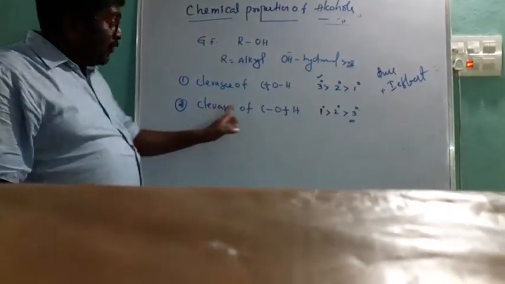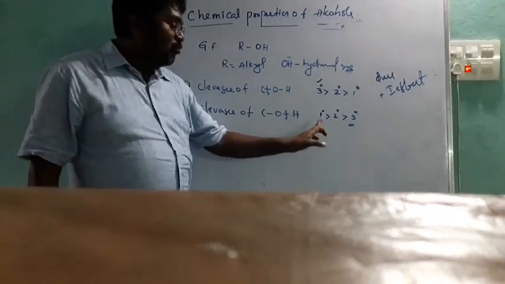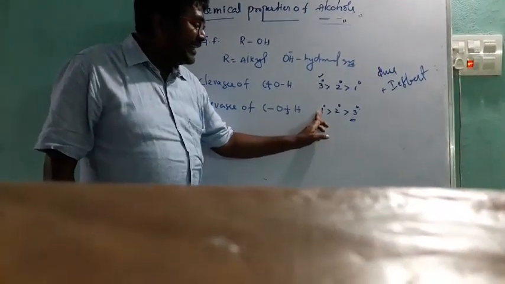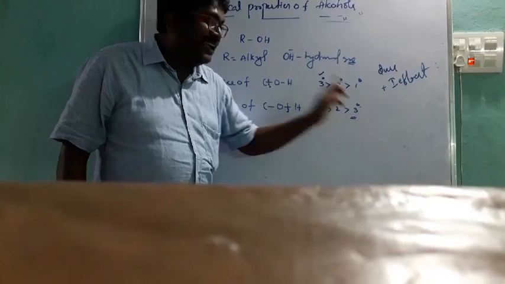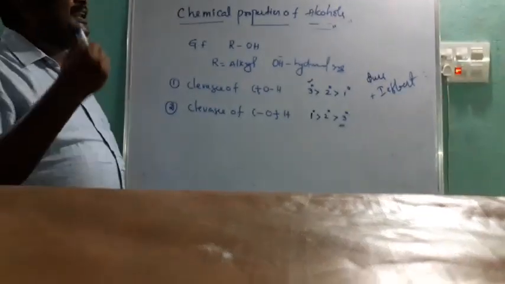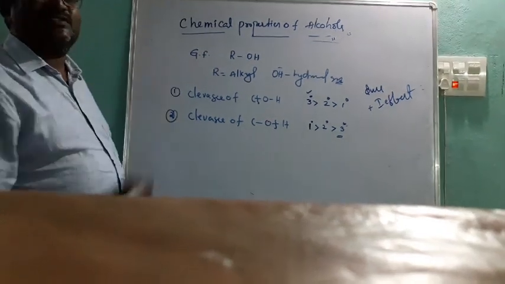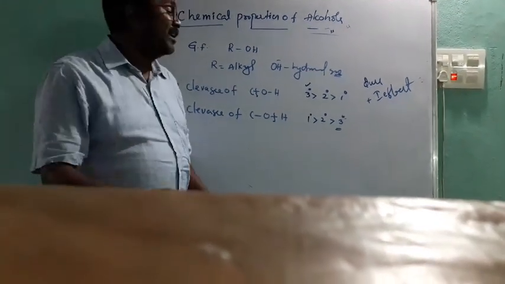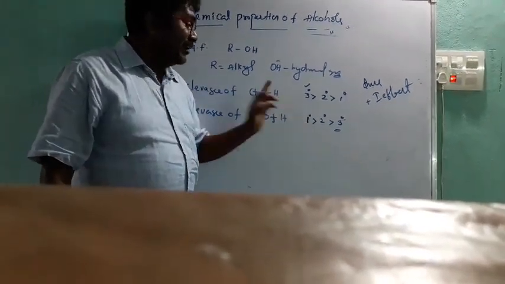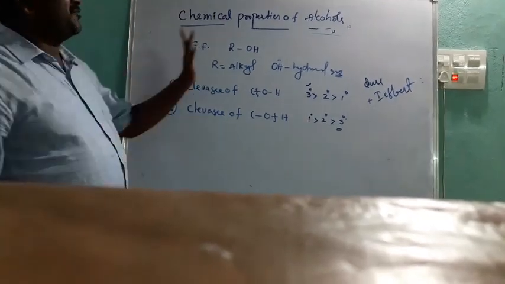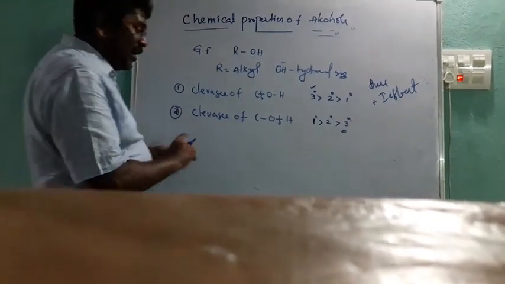In cleavage of the OH bond, 1 degree is greater than 2 degree is greater than 3 degree, because a 1 degree alcohol can easily donate H plus ions, can easily donate a proton. That's why it is more reactive. You have to remember this, it is very important. Okay, next one.